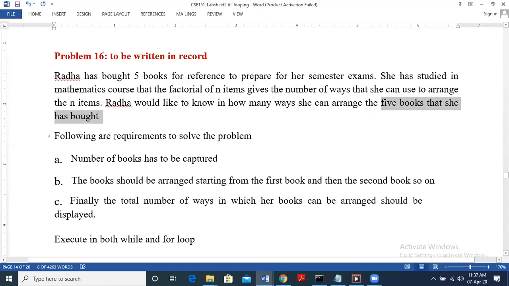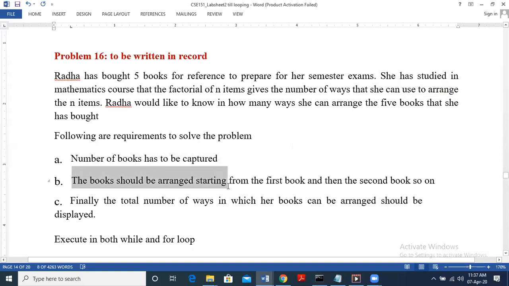So let us see what the requirements are to solve this problem. The first requirement is that the number of books has to be captured. In this we can give one input as 5, so 5 books have to be captured. Next we can give any other input also. This problem can work for any number, so we can give any number as the input. So the number of books has to be captured.